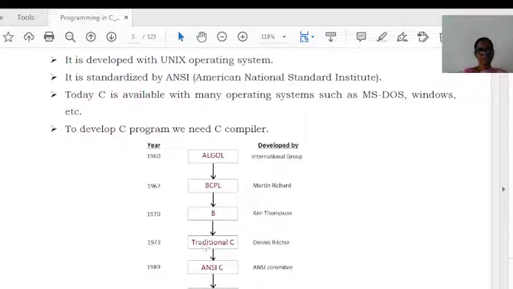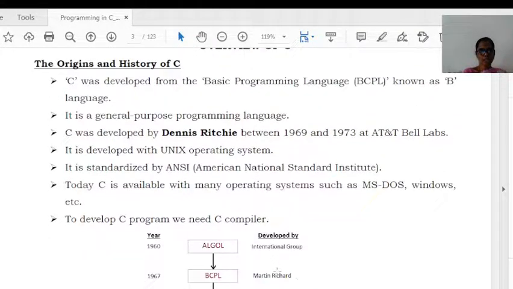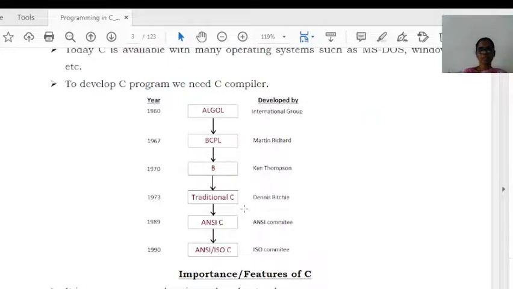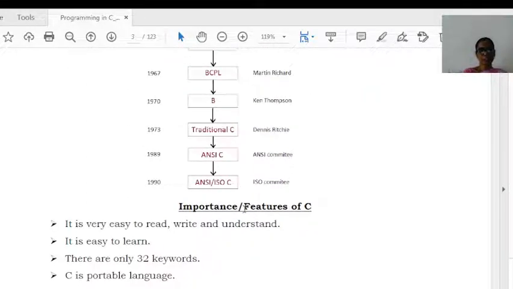Later, traditional C was developed in 1973 by Dennis Ritchie. From that, ANSI C was developed in the year 1989 by the ANSI committee. Next, in 1990, ANSI/ISO C was developed by the ISO committee. So this is the history of C. Next, we are going to discuss the features of C.